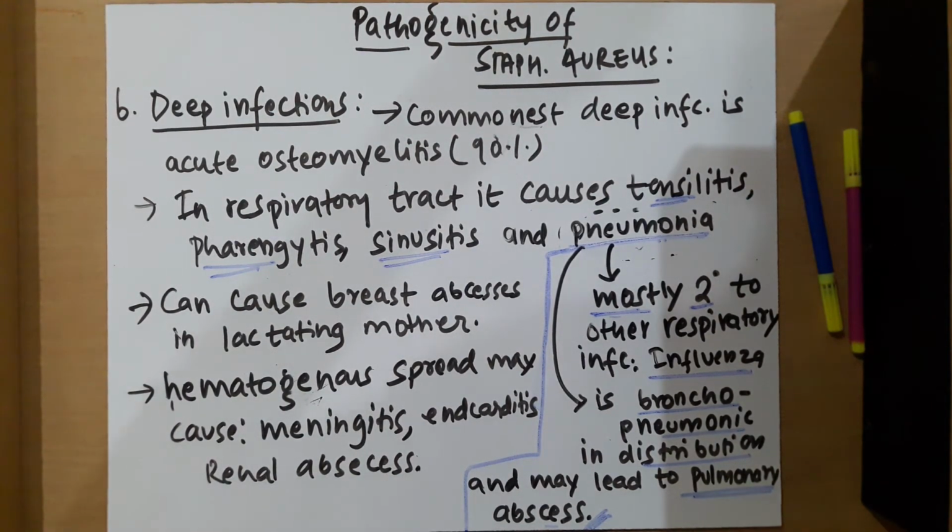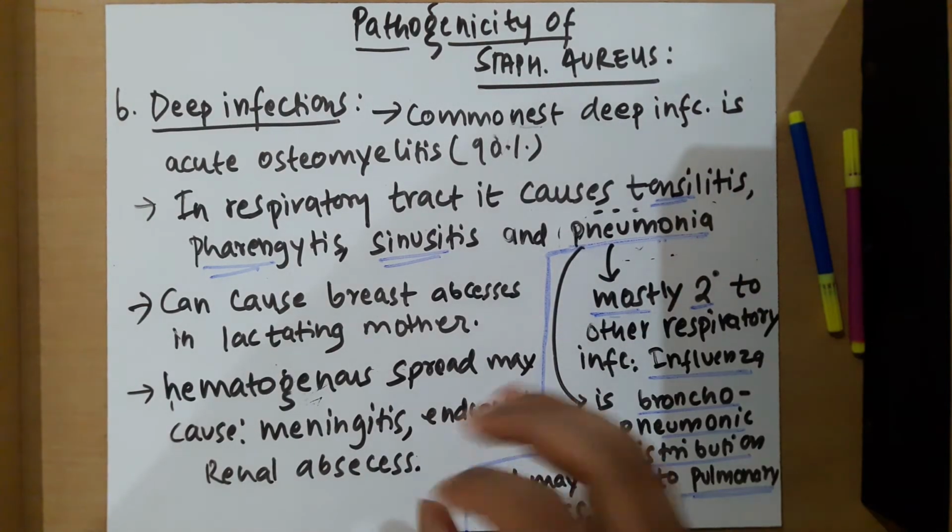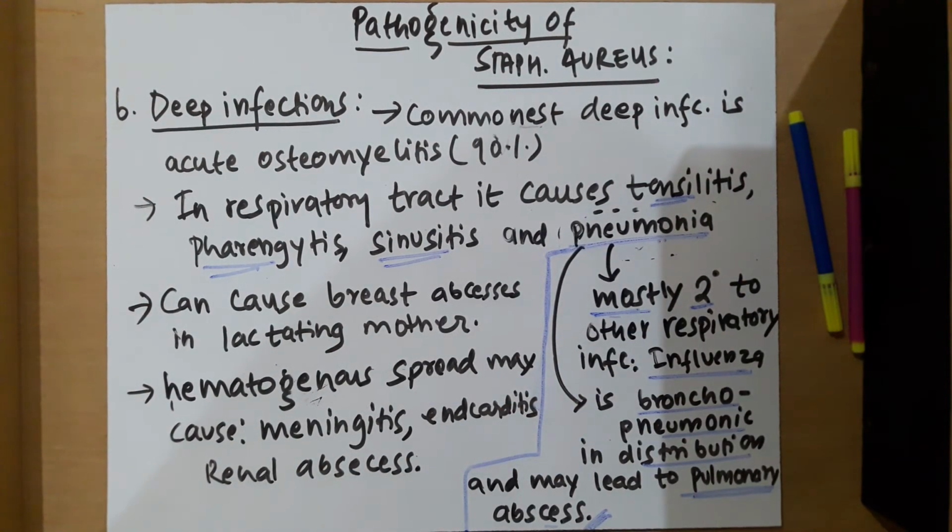These are some of the deep infections, and we have one more thing called tropical pyomyositis. This is the formation of staphylococcal abscesses in the voluntary muscles, in young adults in various parts of the tropics.